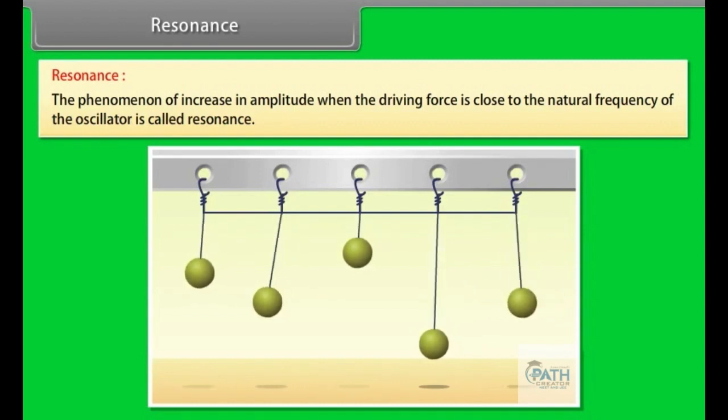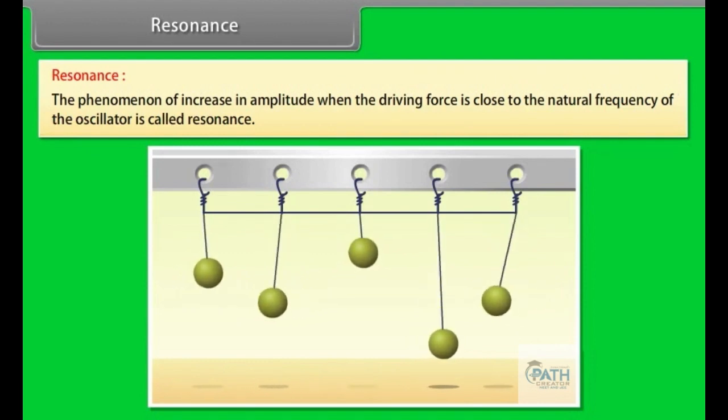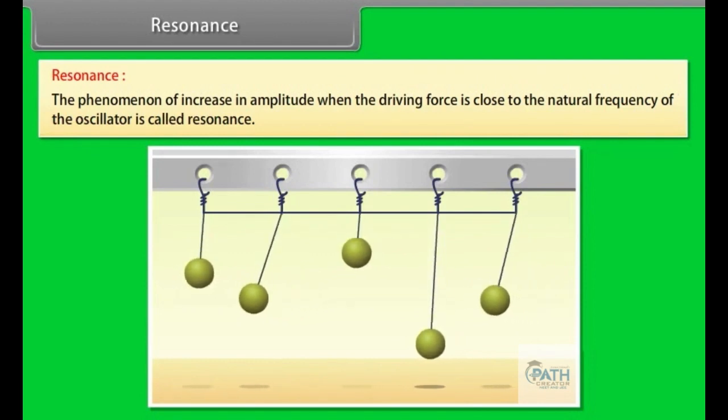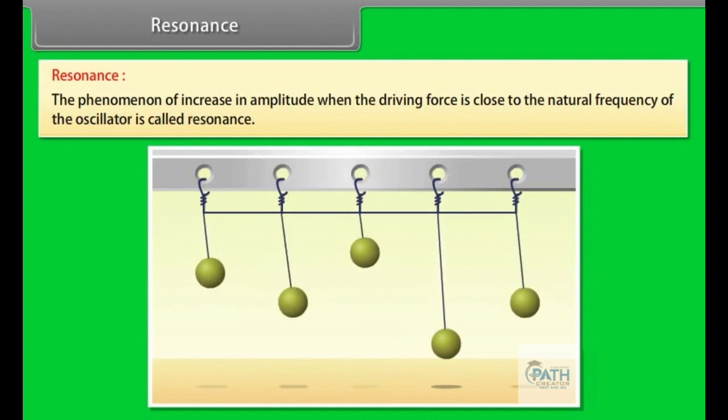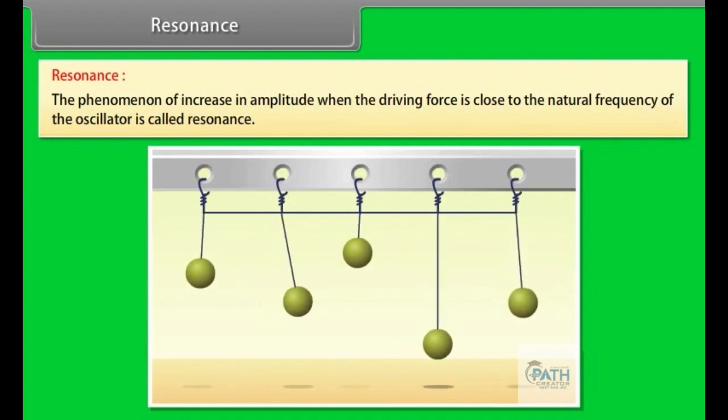The energy from this pendulum gets transferred to other pendulums through the connecting rope and they start oscillating. The driving force is provided through the connecting rope. The frequency of this force is the frequency with which pendulum 1 oscillates. The response of pendulums 2, 3 and 5 is that they first start oscillating with their natural frequencies of oscillation and different amplitudes, but this motion is gradually damped and not sustained.